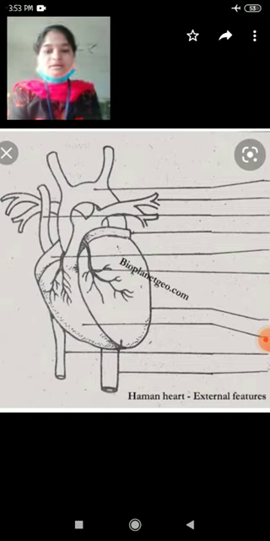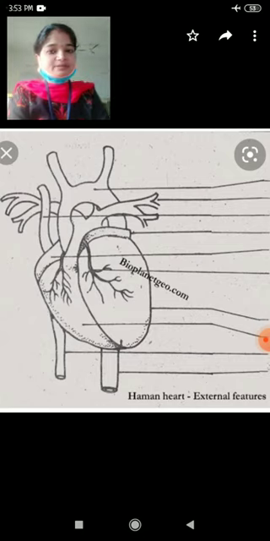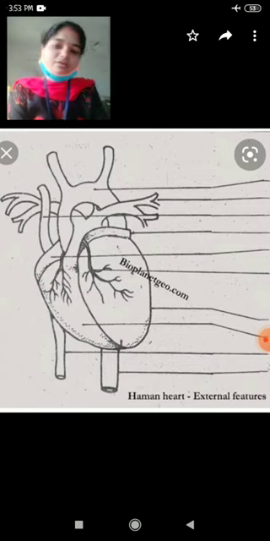Clear? The heart consists of four chambers: two upper chambers and two lower chambers. The upper chambers are called auricles or atria, and the lower chambers are called ventricles. Auricles are the collecting chambers, ventricles are the pumping chambers. Externally, the upper chambers and lower chambers are separated by a transverse groove, the coronary sulcus.